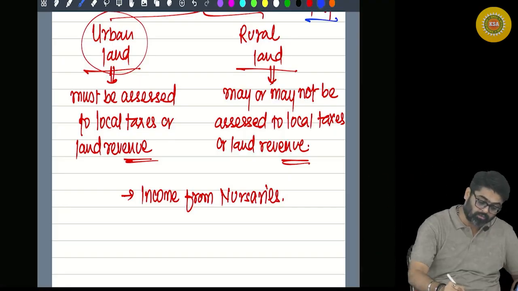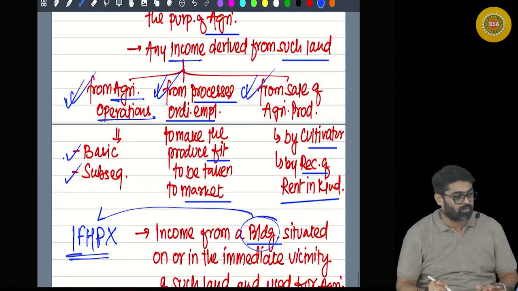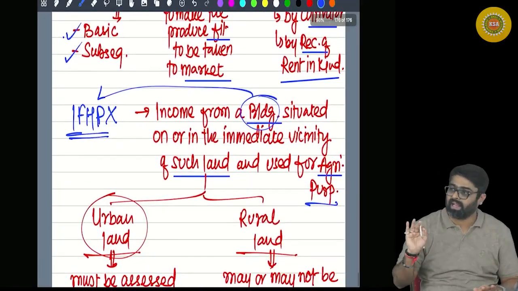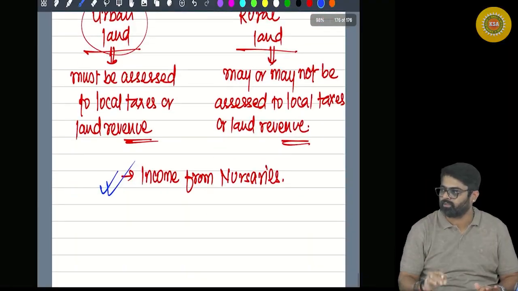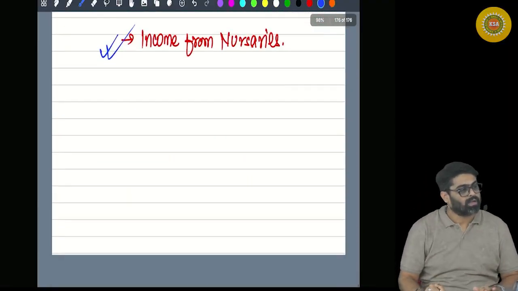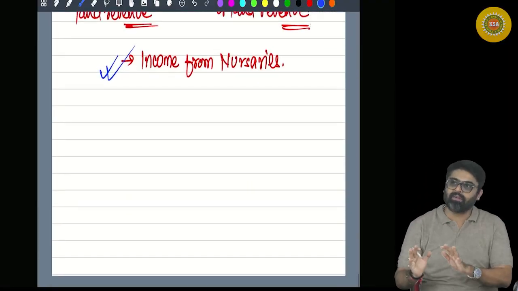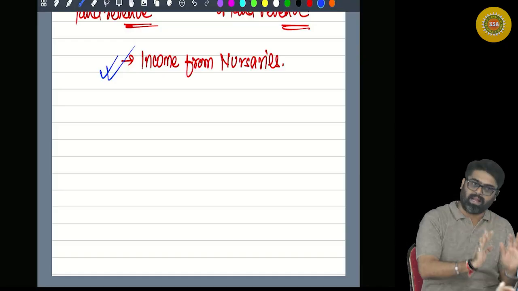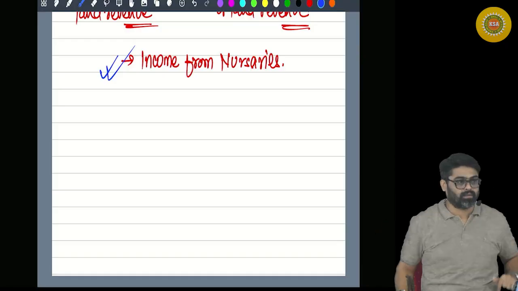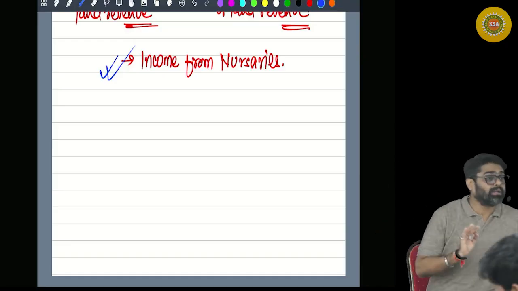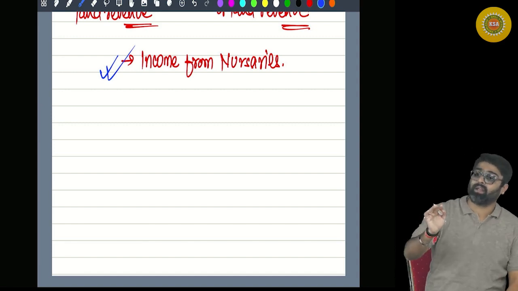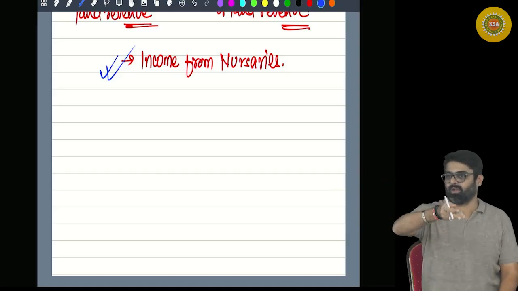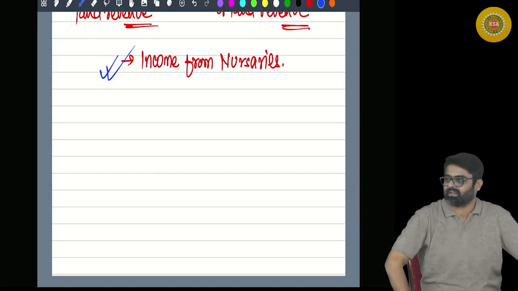So how many incomes have you seen? 5 incomes. If you see any of these incomes, only then will these incomes be treated as agricultural income. Now, what did I say? The activity is performed on land which is situated in India and used for agriculture. All those other activities will not be treated as agriculture.